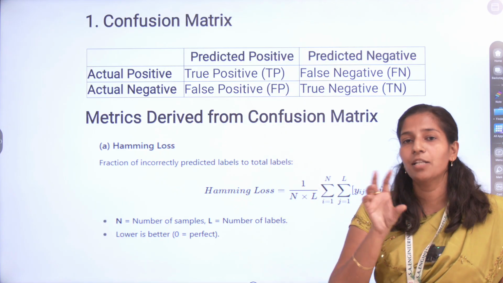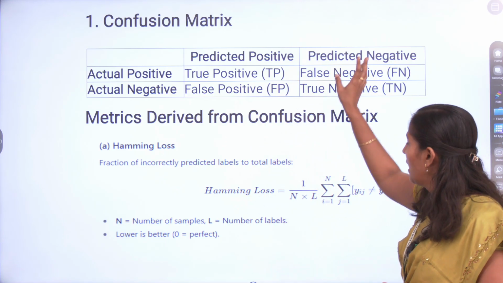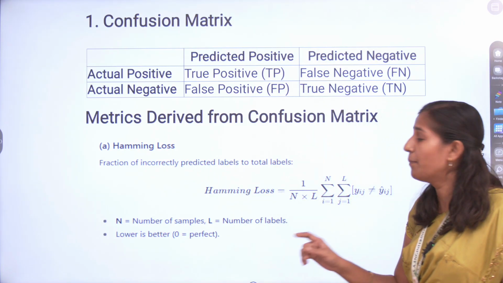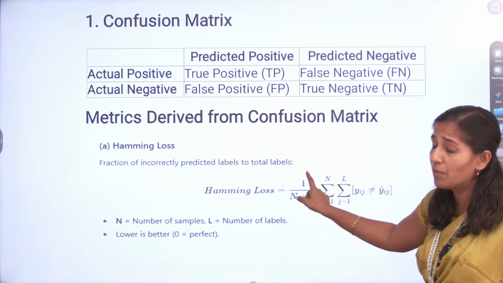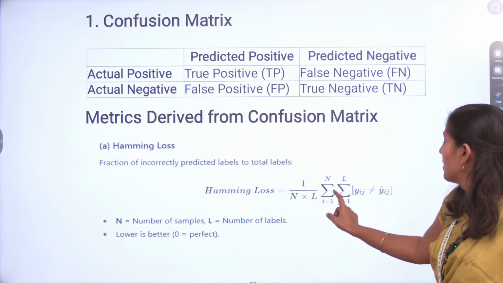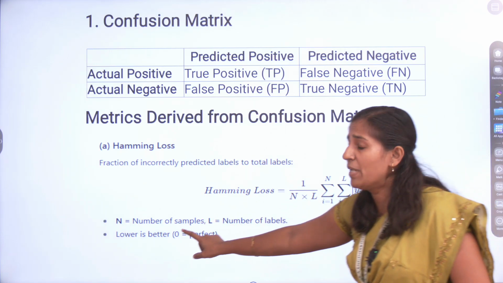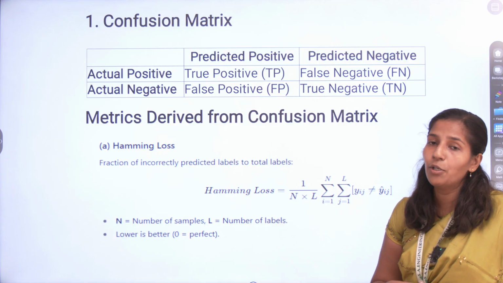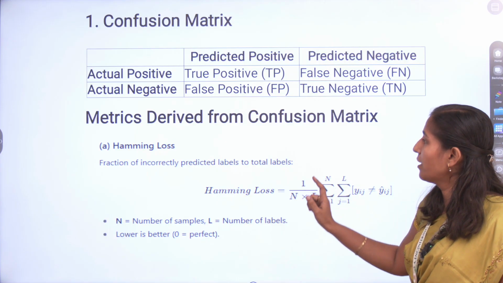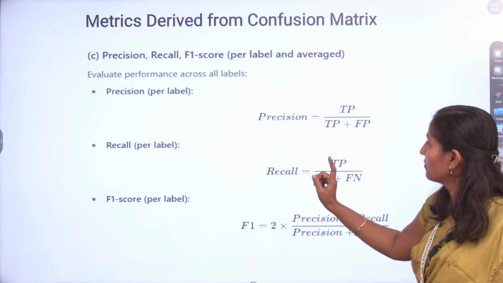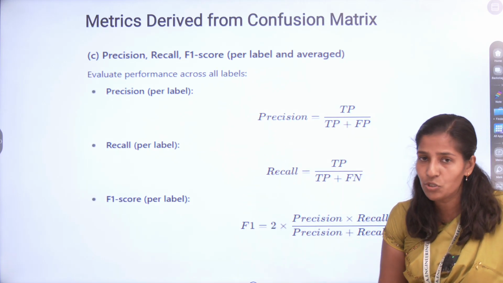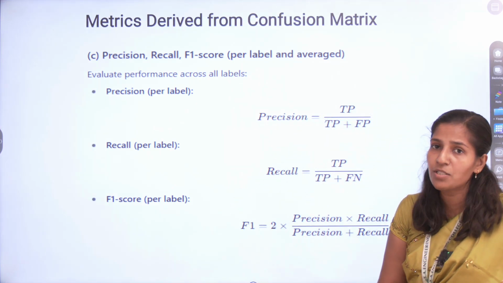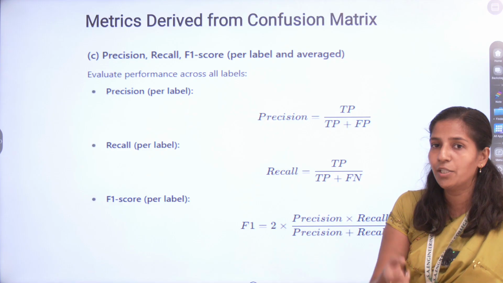It also has a confusion matrix. The first metric is Hamming loss. The Hamming loss is equal to 1 divided by N into L, times the summation of the label mismatches. N means the number of samples and L means the number of labels. Using this, you find the Hamming loss. Likewise, accuracy, precision, recall and F1 score are like binary classification. All of these have formulas, and using these formulas you find the values.